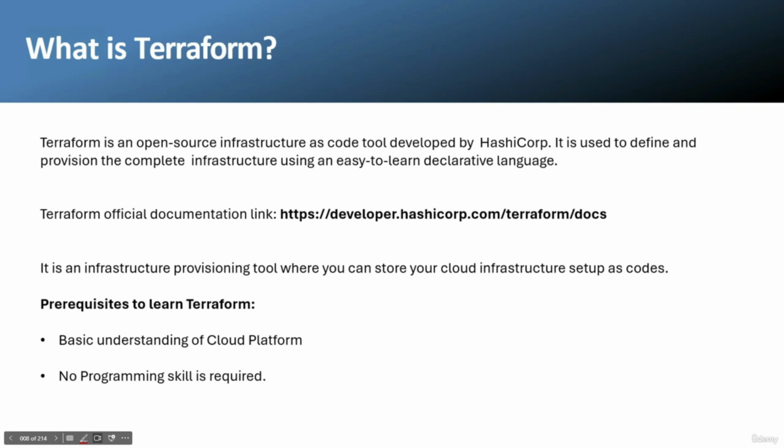What is Terraform? Terraform is an open source infrastructure as code tool provided by HashiCorp. It is used to define and provision the complete infrastructure using an easy to learn declarative language. So what is the exact meaning of it? Open source tool means it is free. We don't need to pay any charges to use Terraform. The second thing is it is an easy to learn declarative language. The code we write for Terraform is very easy to understand.